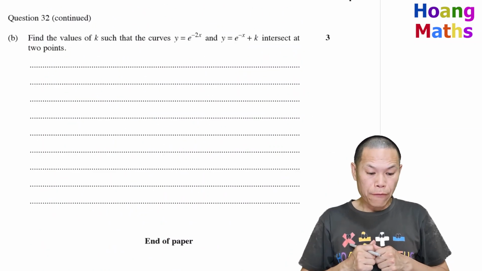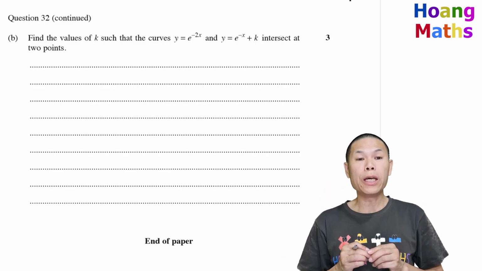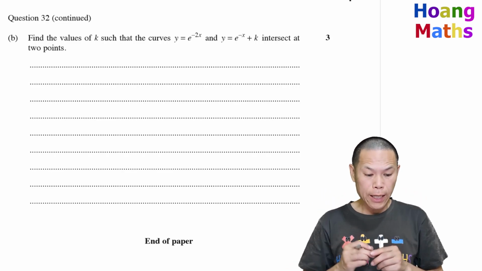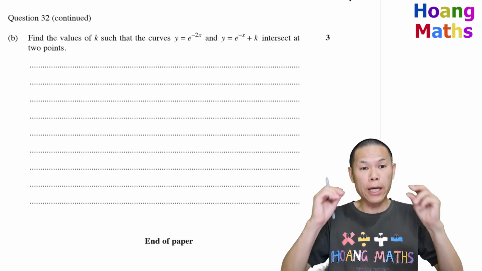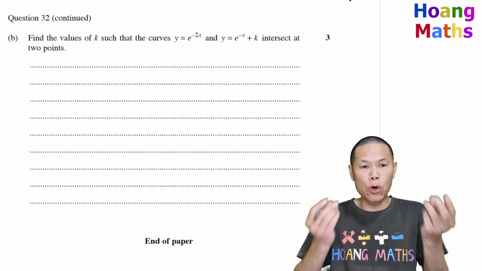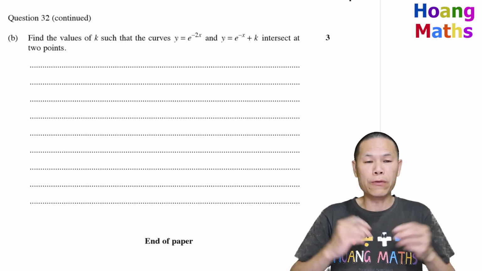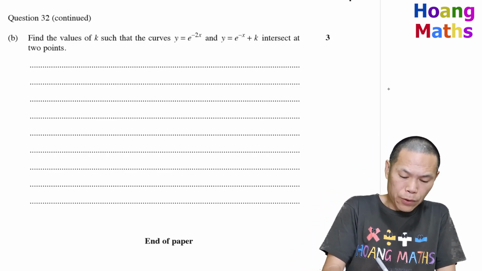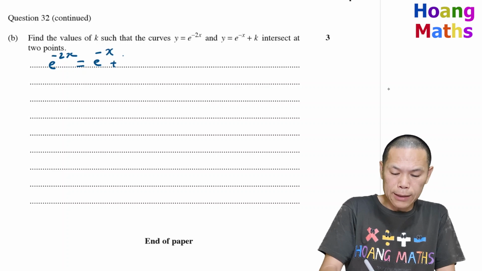Part B. Find the value of k such that the curve y equals e to the negative 2x and y equals e to the negative x plus k intersect at 2 points. So this means that the two equations equal each other, and we just try to solve it. And we know that they must intersect at 2 points, so we can find the value of k or set a condition for it. So that means we have e to the negative 2x is equal to e to the negative x plus k.